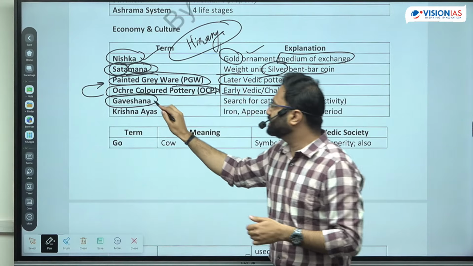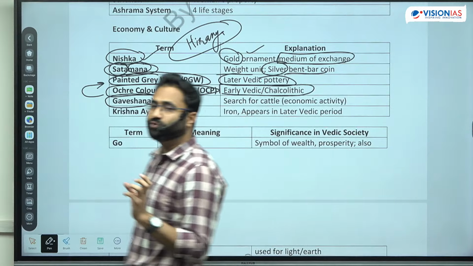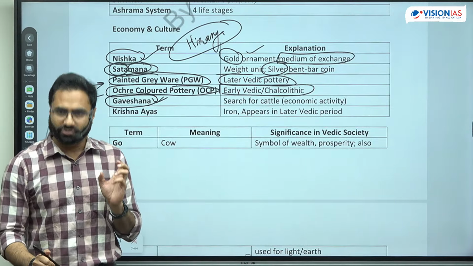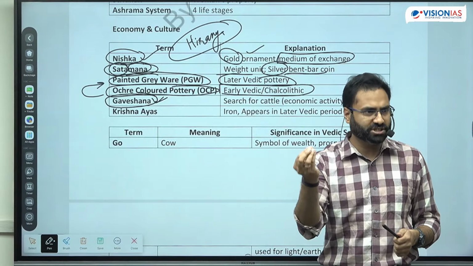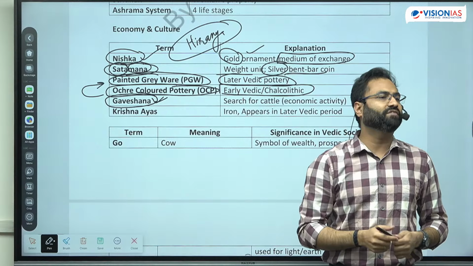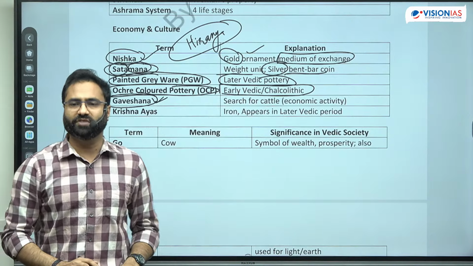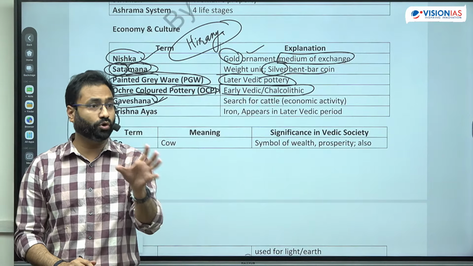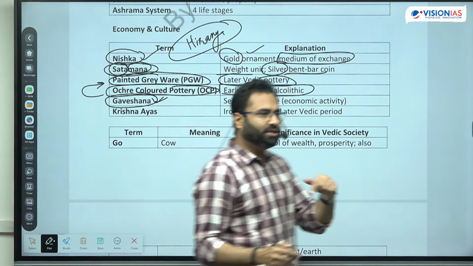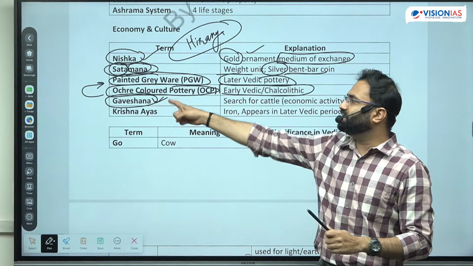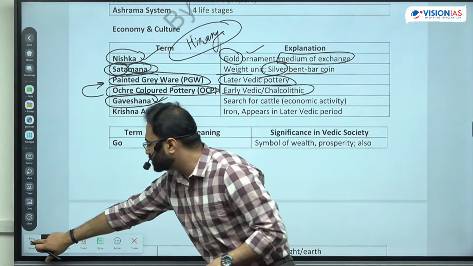to cow only, that is known as the Gaveshana. Gaveshana is the term that is utilized for the search of cow. You might have heard of one term, Gavishti. When we read about the Vedic literature, there is a term known as Gavishti. Gavishti is basically the search for cow or the war for cow, because the cow used to be the predominant wealth, right? Now, when it is the search for cow, generally it is known by the term Gaveshana. So, Gaveshana is used for the search for cow.